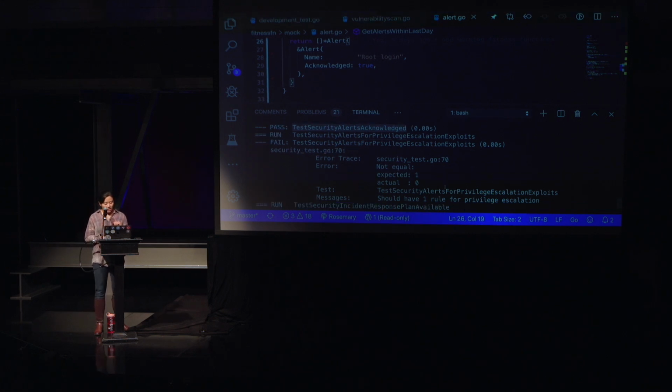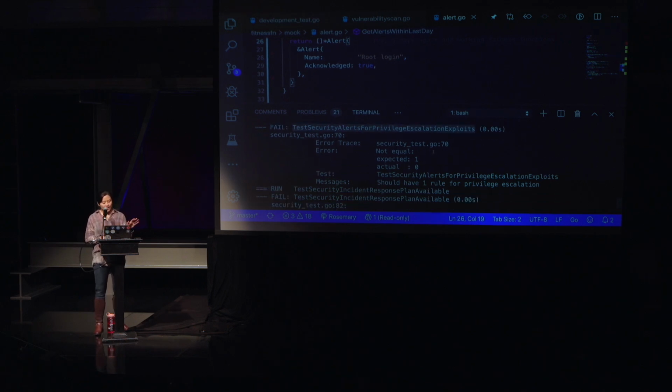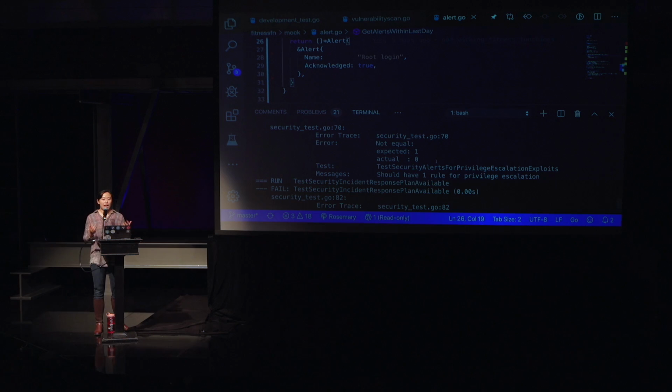All right, so I'm going to skip this privilege escalation exploits example. This shows a little bit of Falco, Sysdig Falco, and the rules. Basically, they were like, we need to make sure there are no privilege escalation exploits. It wasn't just privilege escalation, sorry. This was just a recent CVE that was found in Linux. But for now, they wanted to make sure that rule was in place. So this was an example of how you would assess whether or not those types of categories and rules were in place.